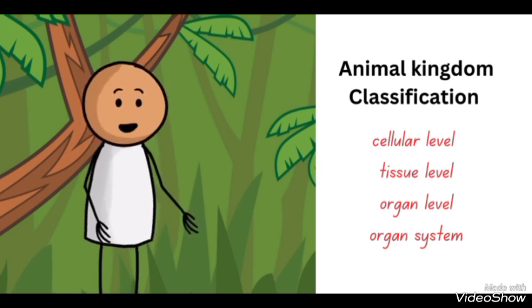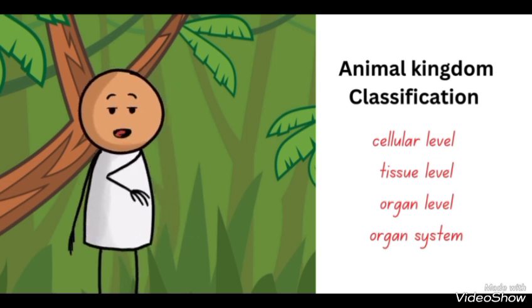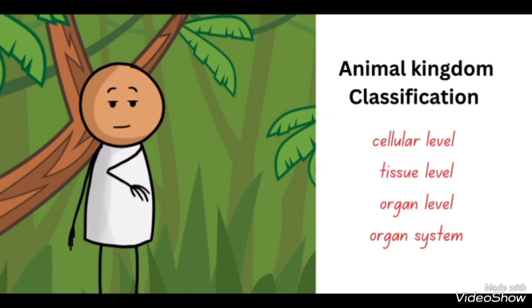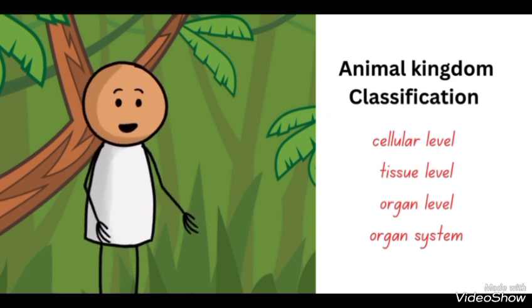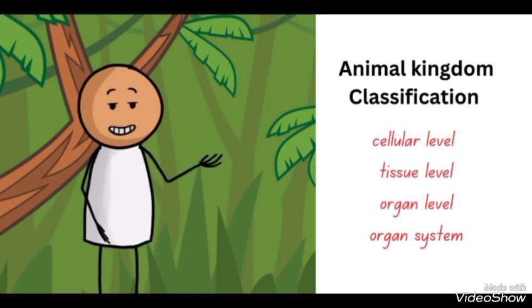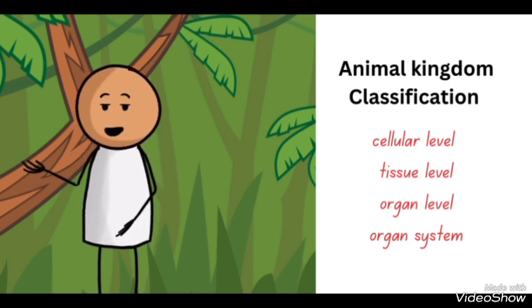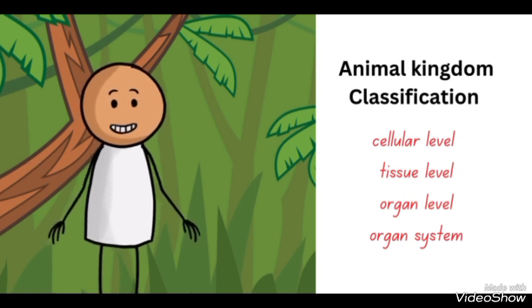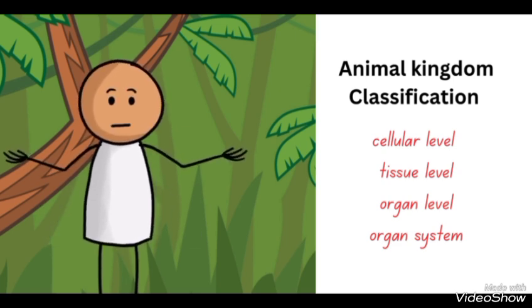Starting with the level of organization. Animals being multicellular organisms can be grouped under four different levels of organization. To name them, they are the cellular level, which has the first phylum, the Porifera, which have less division of labor as they have just cell aggregates.